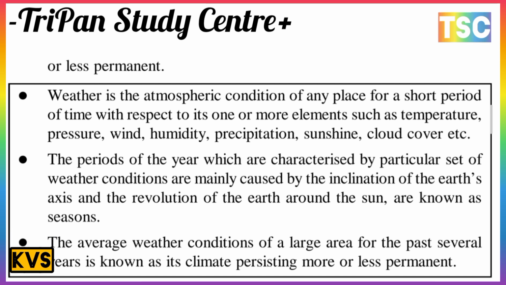And the average weather condition of a large area for the past several years is known as climate, which is more or less permanent.